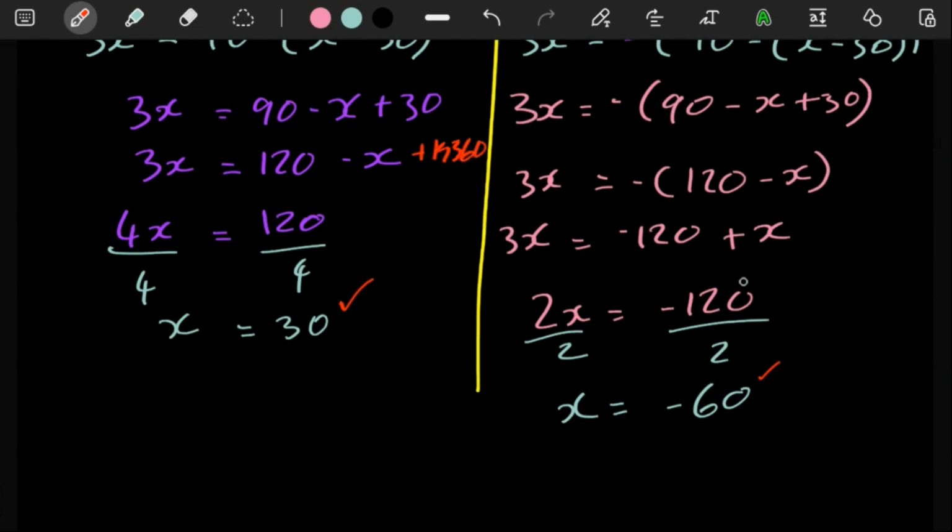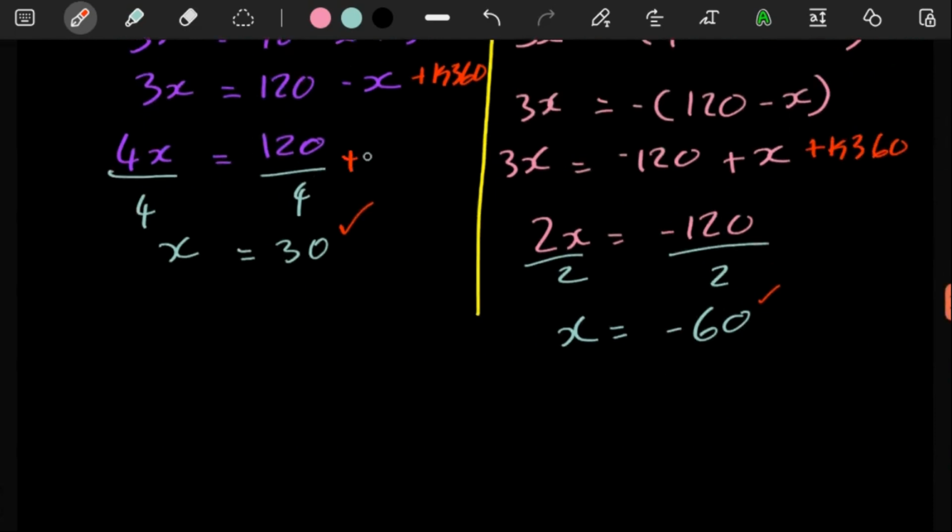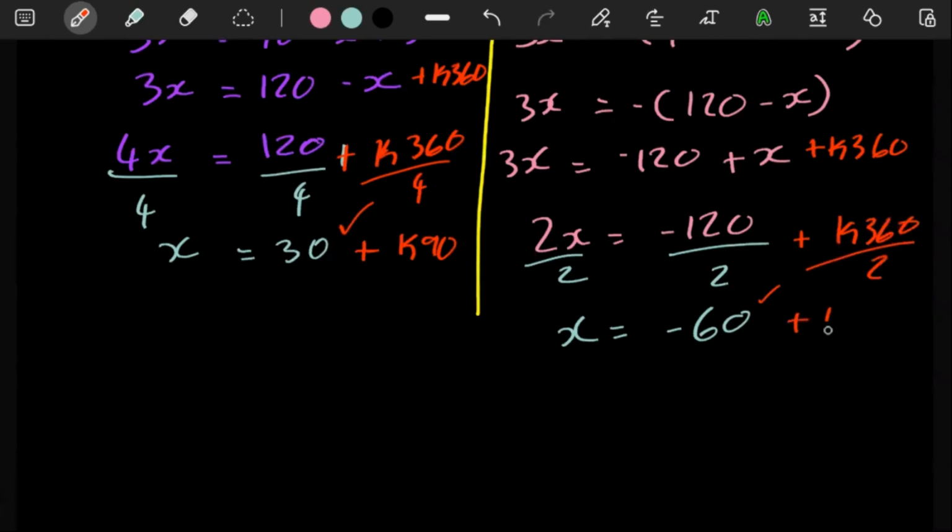So here you can put that over here, plus k360. So meaning here your plus k360, you would have divided that by 4, meaning here you'd have plus k90. Let me just write these a bit better. Red is not the nicest color to write with, but I guess in this case, it's going to make the point. So here plus k360, you would have divided by 4. Here you'd have then plus k90. Then here you'd have divided it by 2. So here you'd have plus k360 divided by 2. Then here you'd have plus k180.